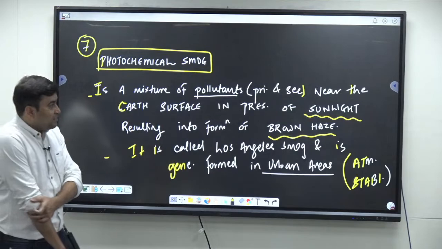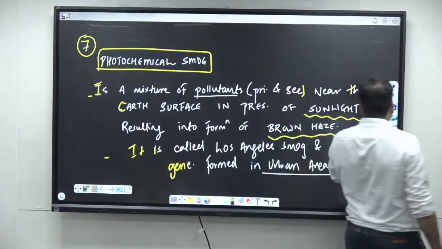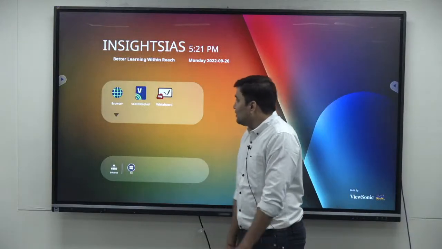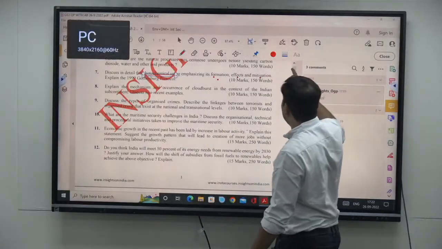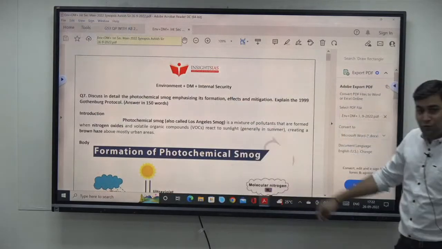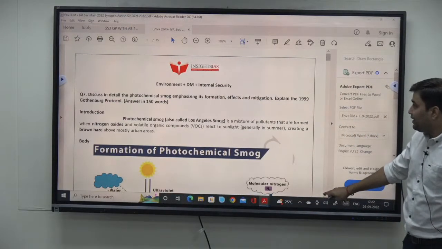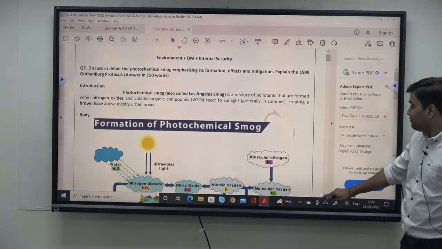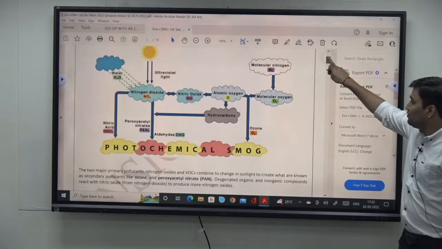Getting the point? If you want to see the synopsis, you can. I also have this synopsis, but it is too big. See, photochemical smog: how the reactions are, which reaction happens, where it happens. This would be provided to you. Are you understanding?